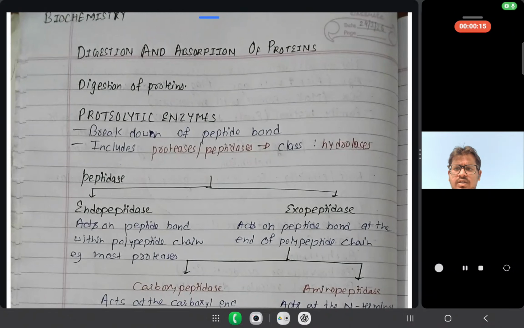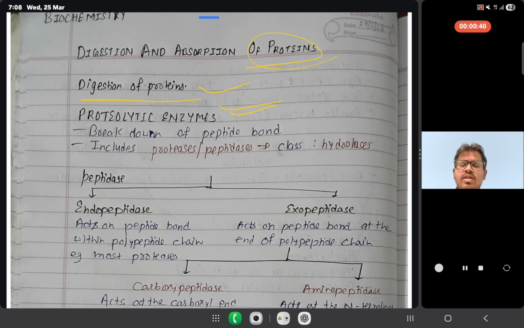Hello friends, we are going to start a new topic of biochemistry, that is digestion and absorption of protein. In this, first of all, we have to understand that we will divide this topic into two parts: digestion of protein and absorption of protein. First of all, for digestion of protein we require proteolytic enzyme.